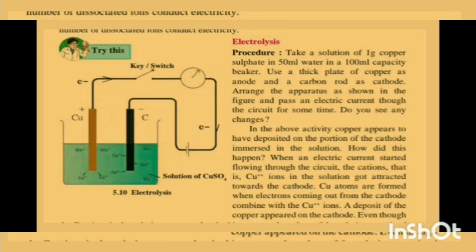Copper appears to have deposited on the portion of the cathode immersed in the solution. How did this happen? When an electric current started flowing through the circuit, the cations, that is Cu++ ions in the solution, got attracted towards the cathode. Cu, that is copper atoms, are formed when electrons coming out from the cathode combine with the Cu++ ions. A deposit of the copper appeared on the cathode.